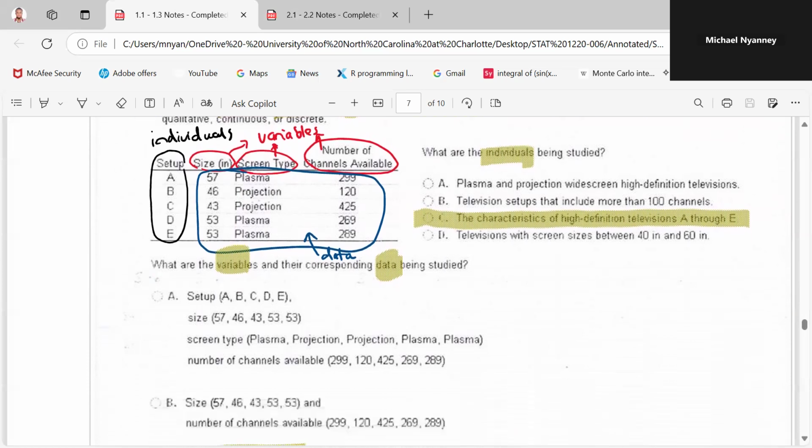Okay, so for these variables, remember that I told you that you have the qualitative variable and you have the quantitative variable.